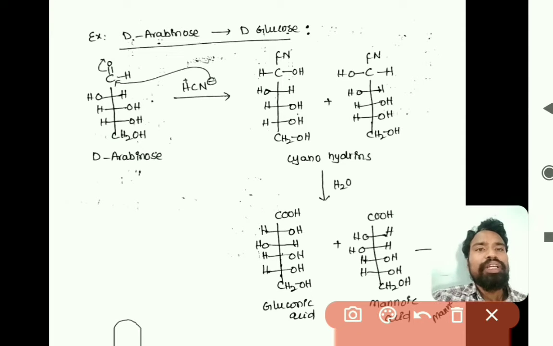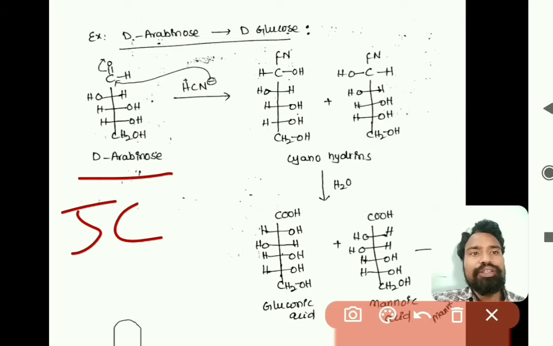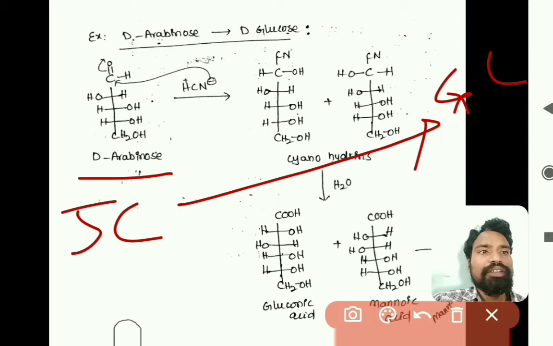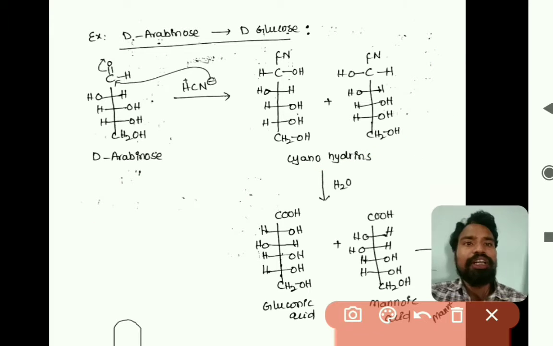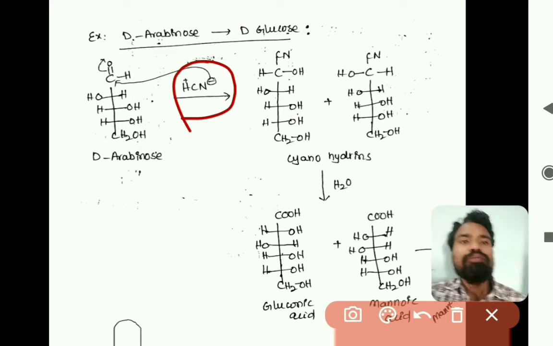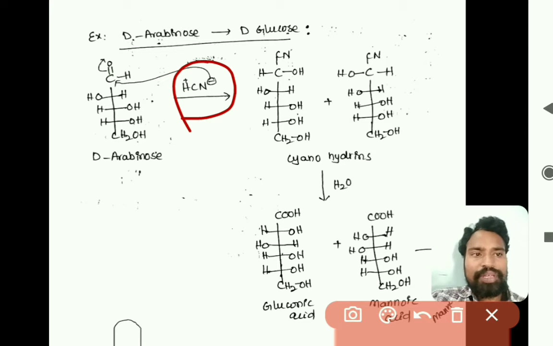If we want to convert this 5-carbon carbohydrate to a 6-carbon carbohydrate, we have to increase 1 carbon. The carbon can be increased by attaching a cyanide group. After that, we will go for further reaction.